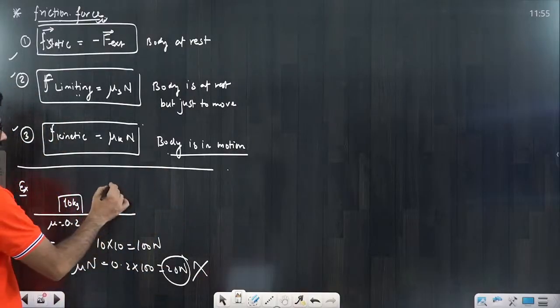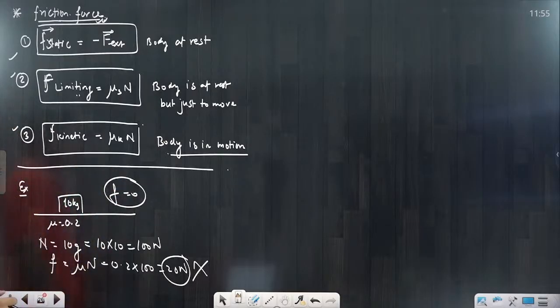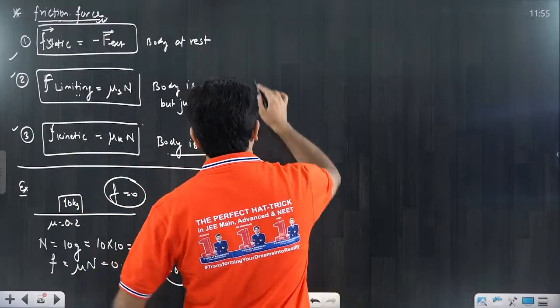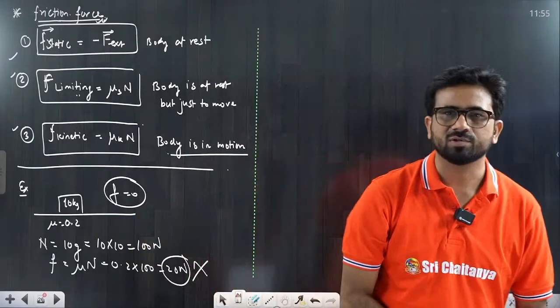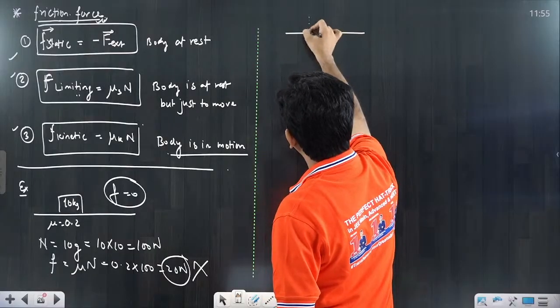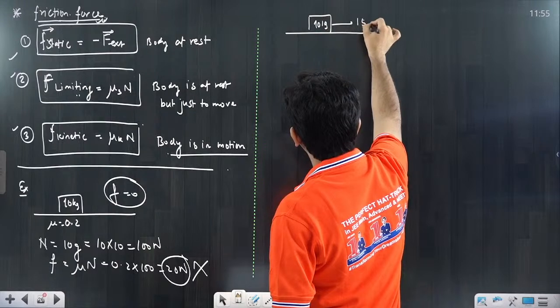So what is the friction force? The friction force is equal to 0, because this body is at rest. The body is at rest, that means it does not want to move. There is no external force, so it is not going to move, so definitely the friction force is equal to 0. Now try to come to the next point. If I put the same 10 kg block here and apply, suppose, a 15 Newton force.